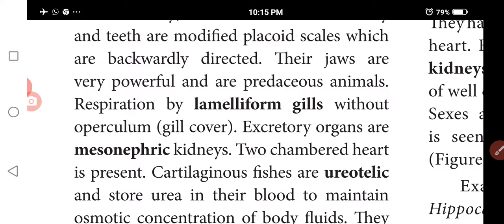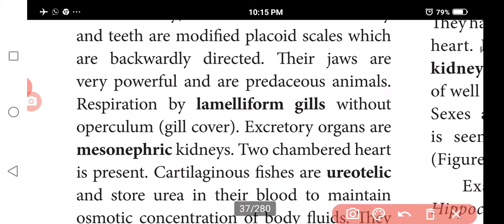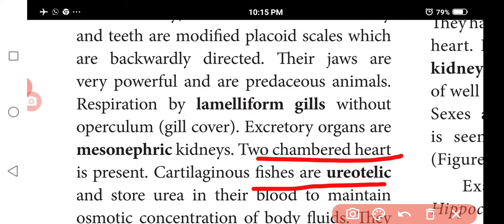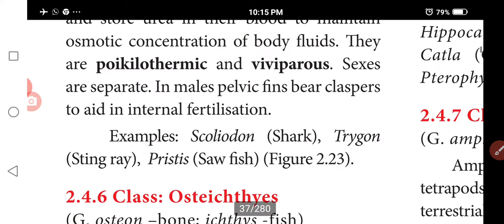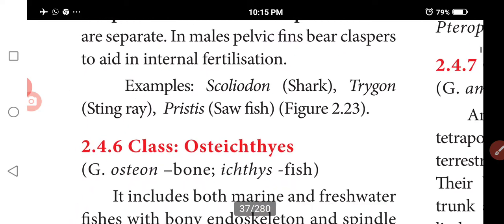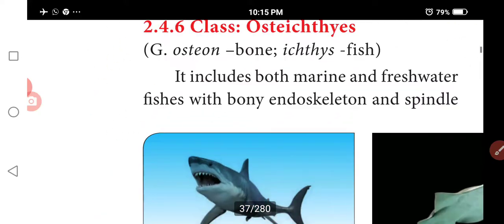Excretory organ is the mesonephric kidney. The heart is two-chambered. It is ureotelic, so it stores the urea. It maintains homeostasis and the osmotic concentration of the body fluid. Poikilothermic and viviparous. Sexes are separate. Pelvic fins have claspers to aid internal fertilization. Examples are Scoliodon, shark, torpedo, and Pristis, the sawfish.